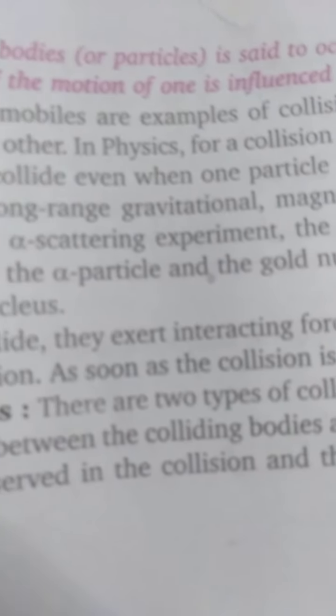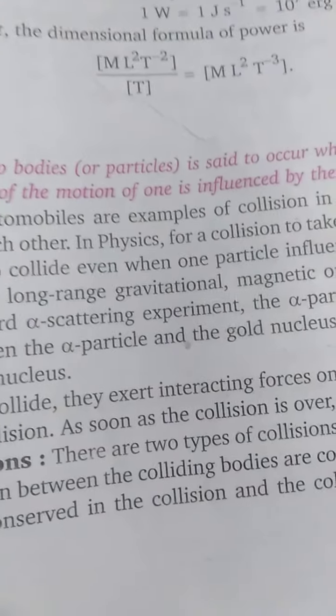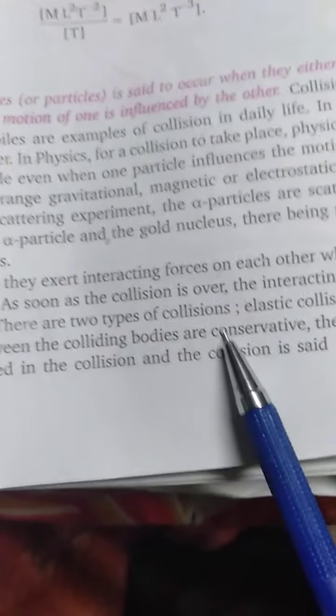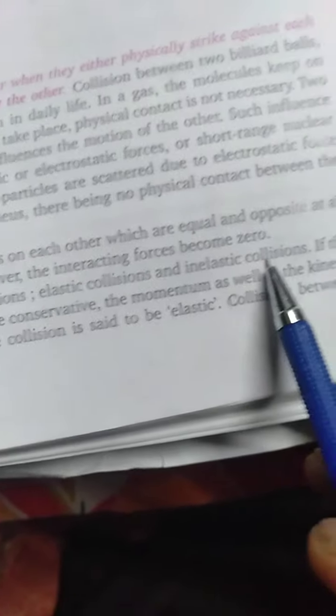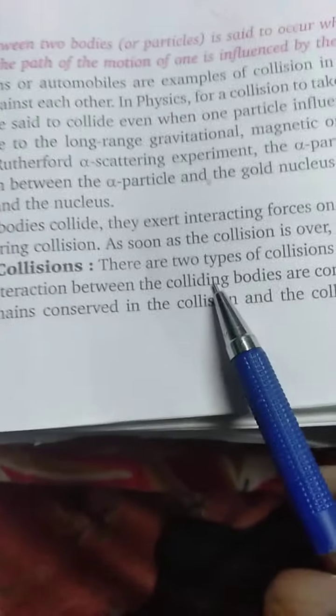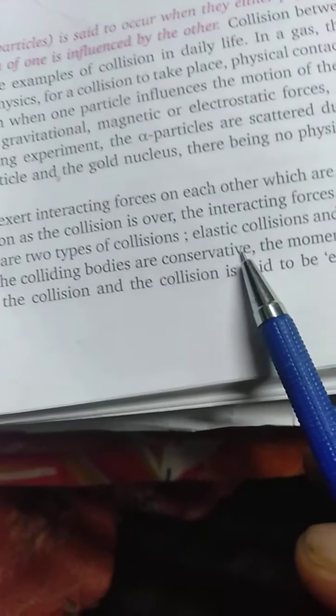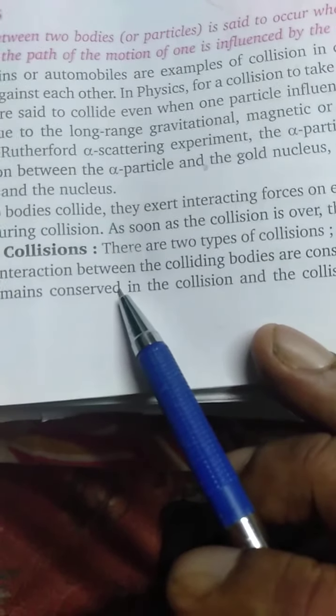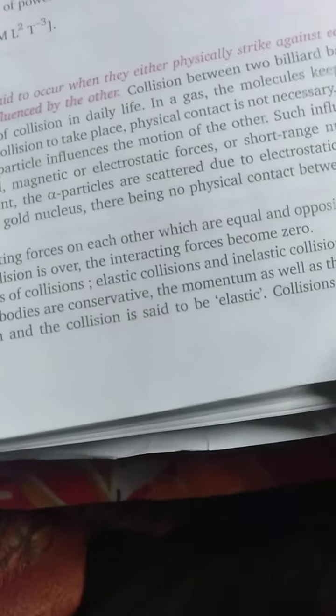Now, collisions are of two types, elastic and inelastic. In all types of collision, momentum is always conserved. If the forces of interaction between the colliding bodies are conservative and momentum as well as kinetic energy remain conserved, then the collision is said to be elastic.